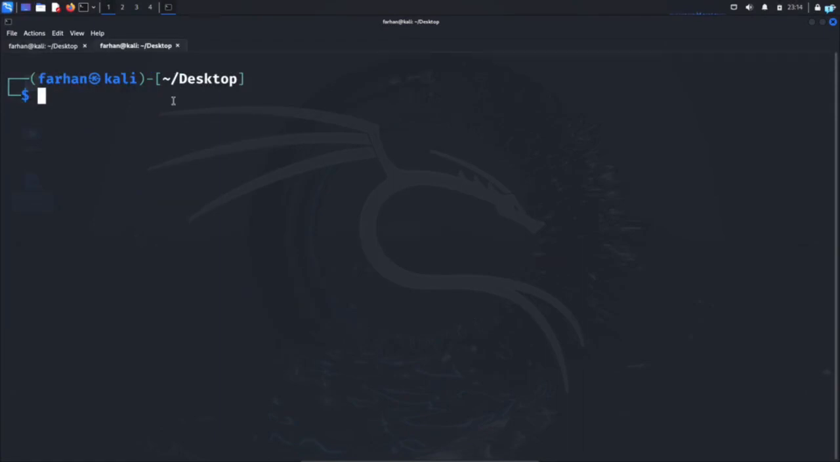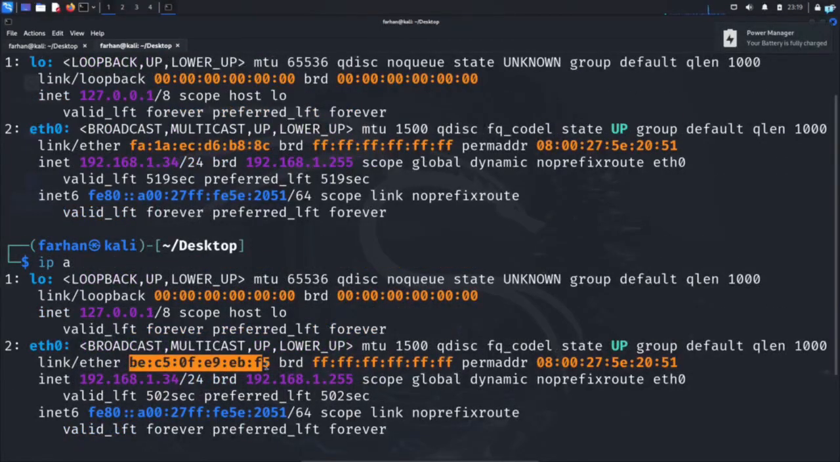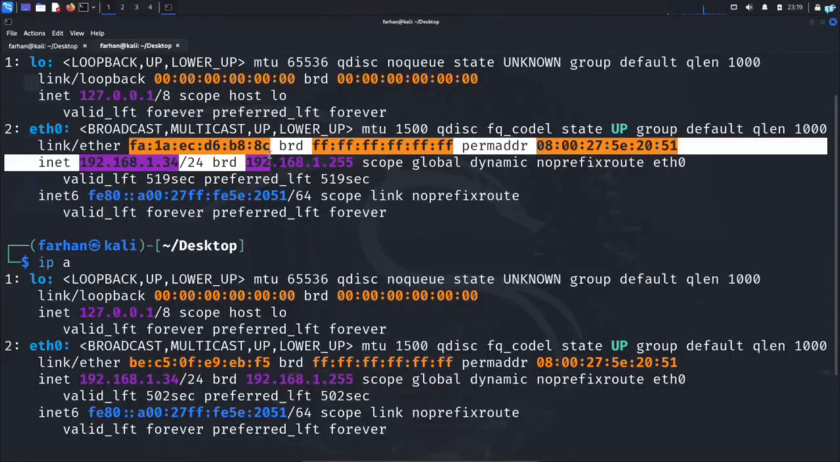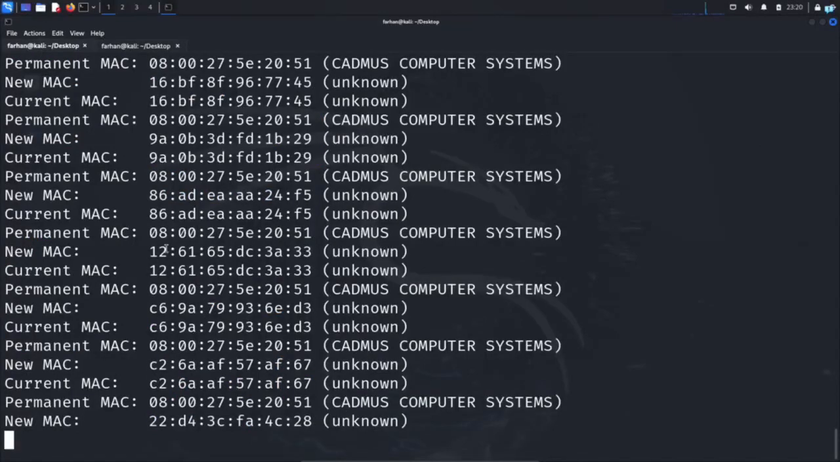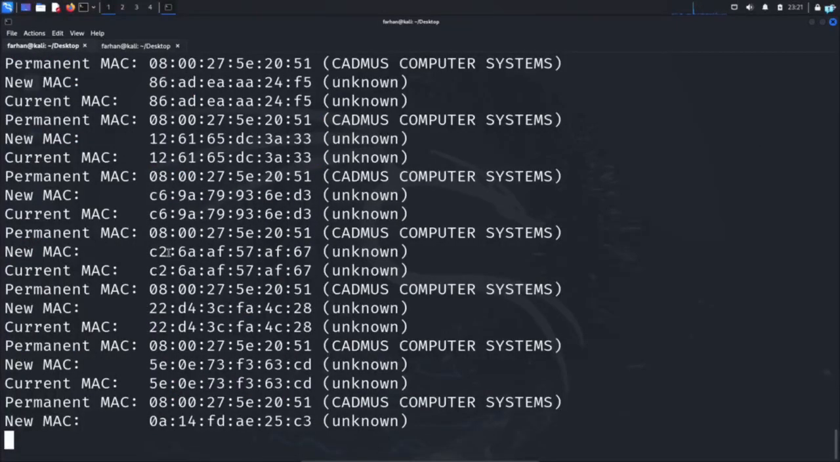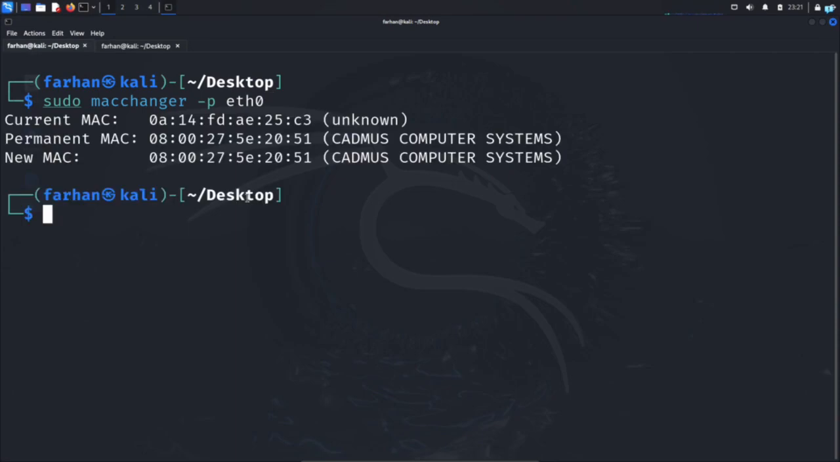I can also check with the command ip a and press enter. And as you can see, I'm getting a new MAC address. After 5 seconds, if I type ip a again, I can confirm the new MAC address is completely different from the previous MAC address, and it will keep on changing until you decide to stop this file. You can stop this file by pressing Ctrl+C at the same time on your keyboard. And now the script has stopped. If you want to revert back to your original MAC address, then type sudo macchanger -p and the name of your interface, which is eth0 for me, and I'm back to my original settings.